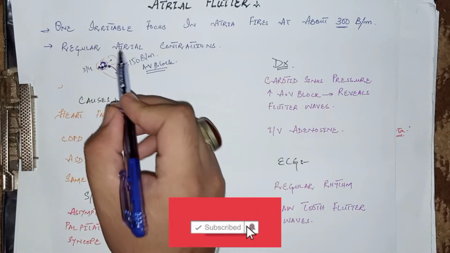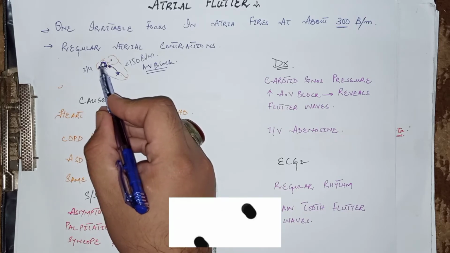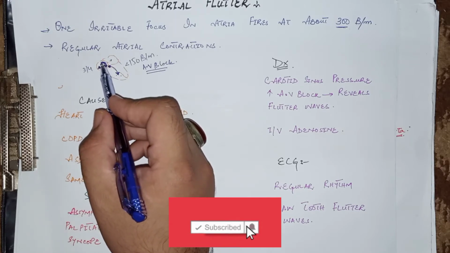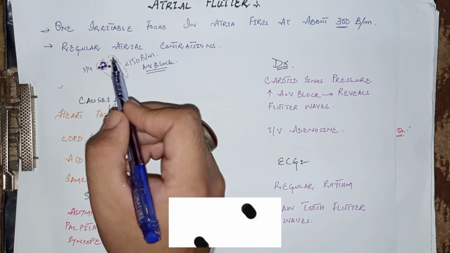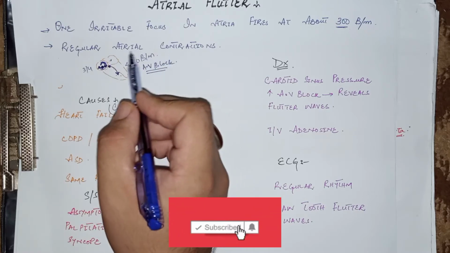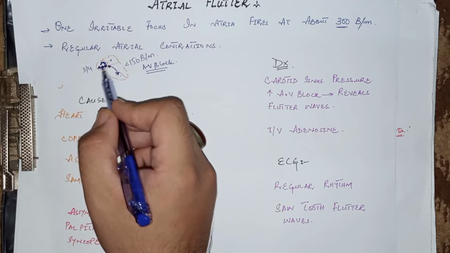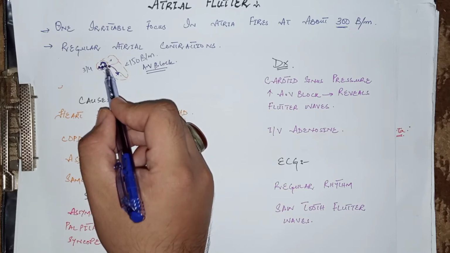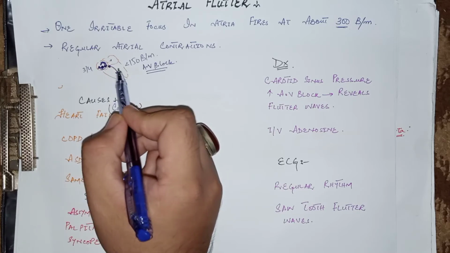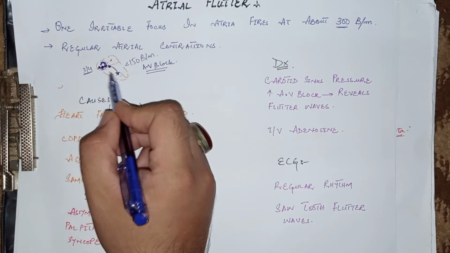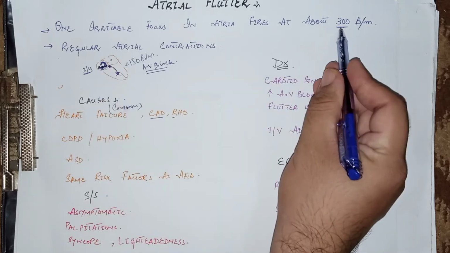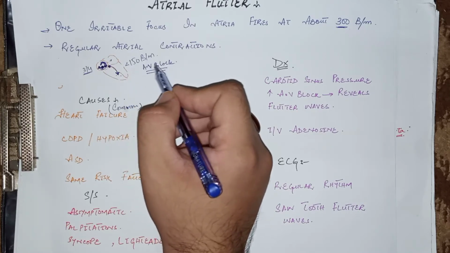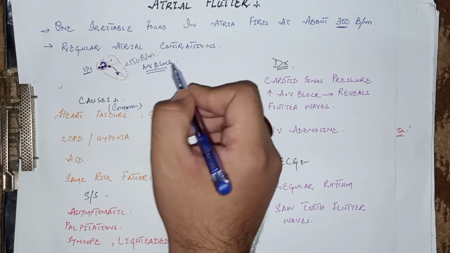In this case there is a single irritable ectopic focus within the atrium which fires continuously like a circuit within the atrium at a rate of about 300 beats per minute, but usually it is associated with AV nodal block. Due to AV nodal delay and block, there are 3 to 4 atrial contractions but only 1 ventricular contraction. So the atrial rate is about 300 beats per minute, but the ventricular rate is less than 150 beats per minute because of the AV nodal block.